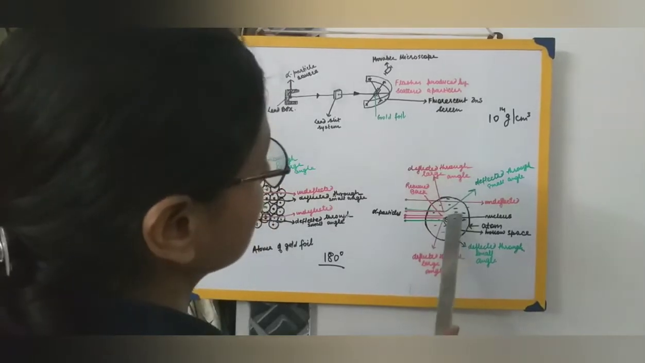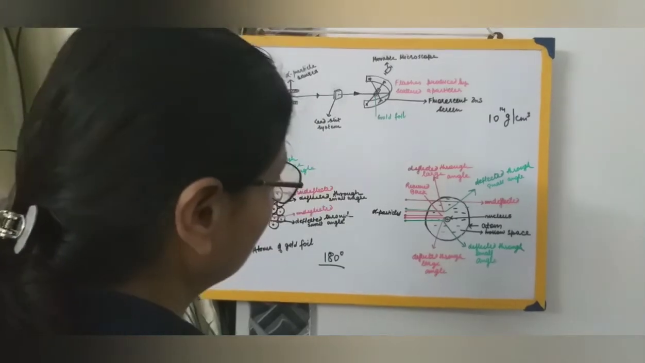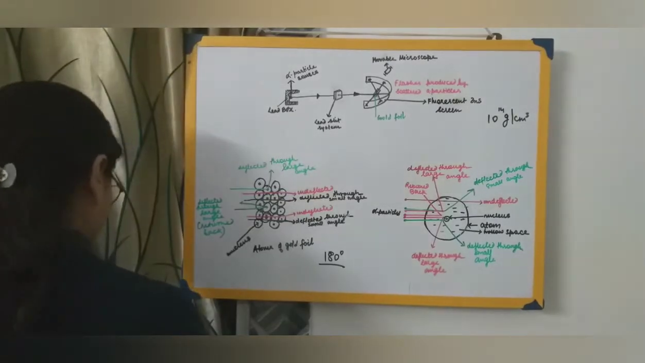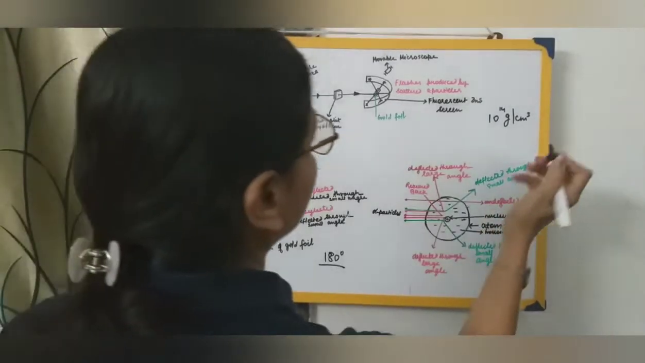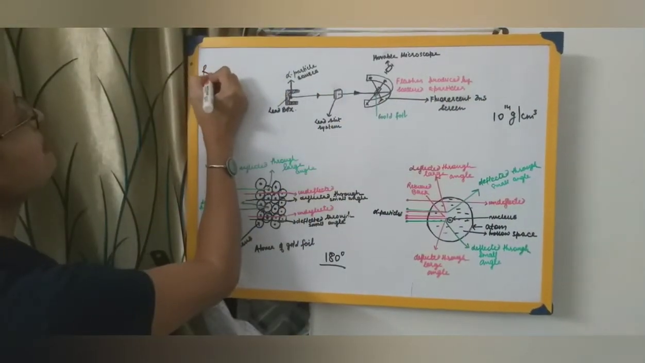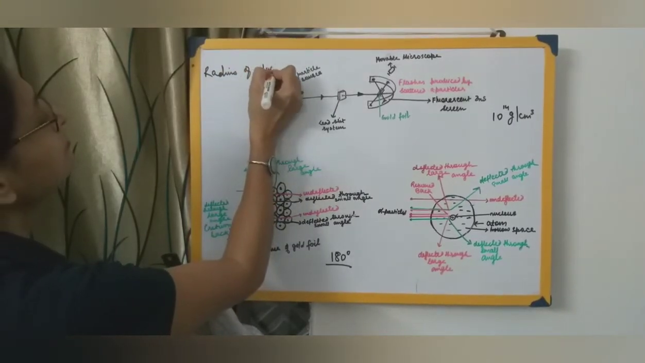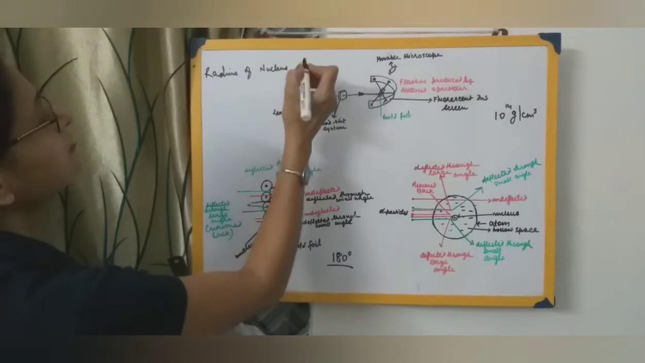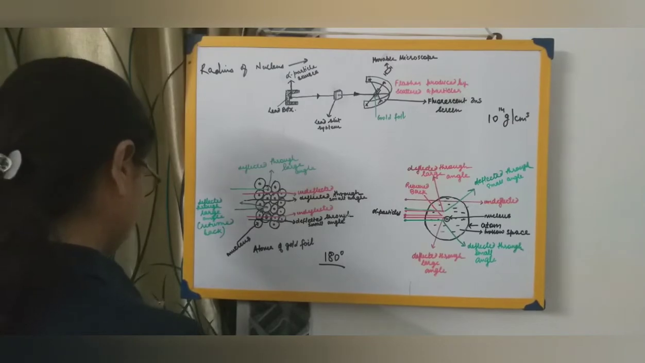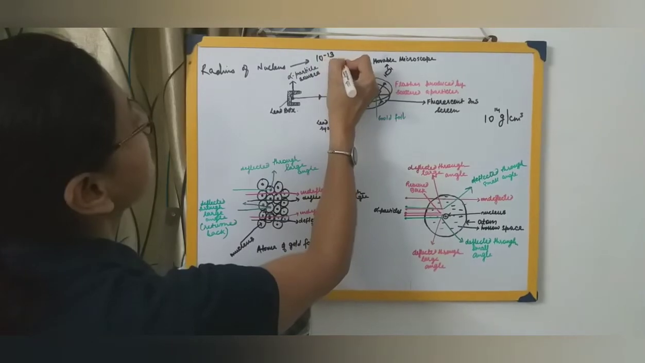Then the size of the nucleus is very small as compared to the size of the atom, due to which all the particles are passing through this hollow empty space. That is, the radius of the nucleus was found to be around 10 raised to minus 13 centimeter.